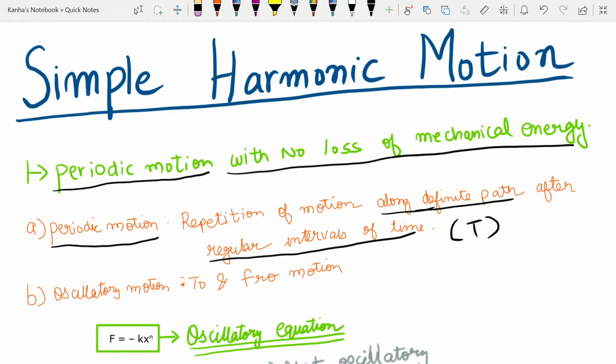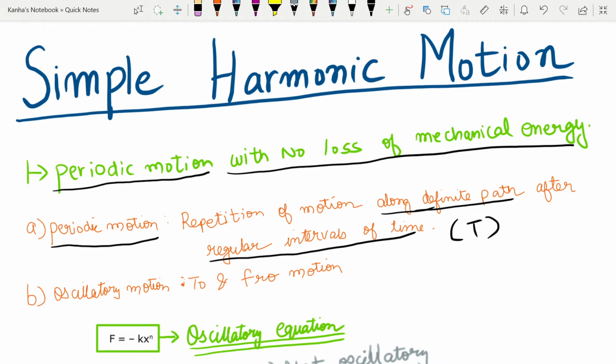Oscillatory motion need not be periodic and it need not have fixed extreme points. But the special case of oscillatory motion which will turn into simple harmonic is that oscillatory motions in which energy is conserved are also periodic.